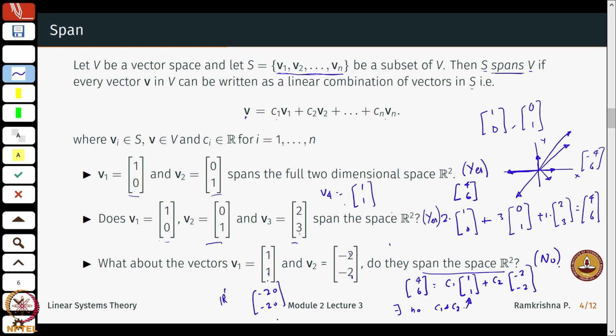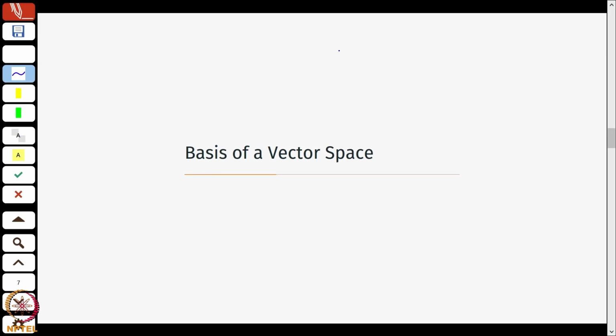So, what is going on here? Does it really mean that if I add vectors in this third problem arbitrarily, it leads to R2? The answer may be yes or no. So, why do I need 3 vectors here when I can do the entire span with 2 vectors? That leads to some kind of compact definition of the span and these vectors from V1 till Vn.